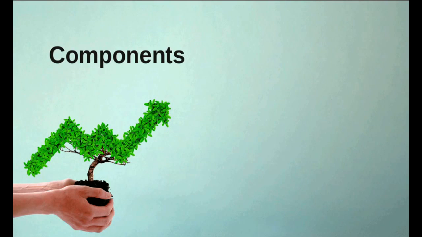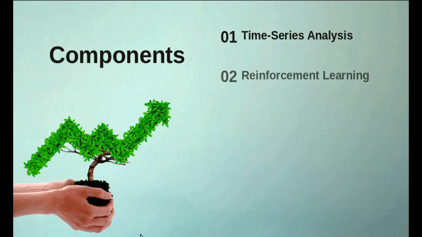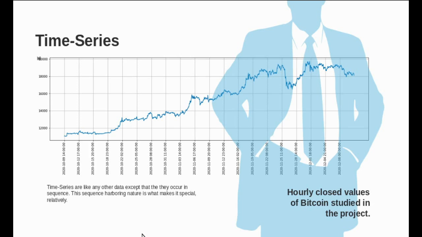In this section, I will give you some details that make this project possible and different from similar works. The instrument of this work is Bitcoin. My data is a time series. I use reinforcement learning methodology and specifically deep Q networks to design the agent. The instrument of this work is Bitcoin, and as most of the financial data, Bitcoin is time series data. I used hourly Bitcoin data, and my target variable to execute trades was closed values of the hourly data.